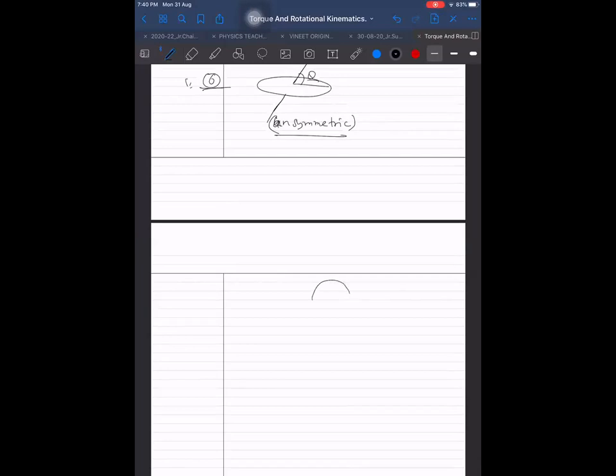If I have any body of any shape, let us say this is a body, and it has two axes here, x-axis and y-axis. This is a symmetric body about y, and this is symmetric about x. Is it symmetric about x and about y? Yes, sir. And if somebody gives me the moment of inertia about the x-axis and the moment of inertia about the y-axis,